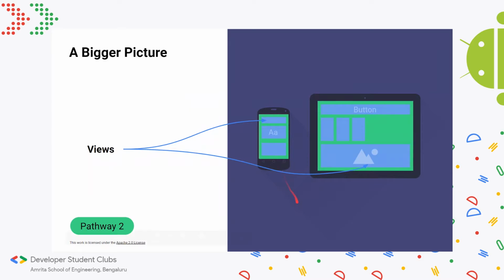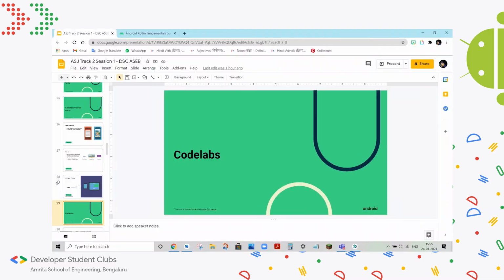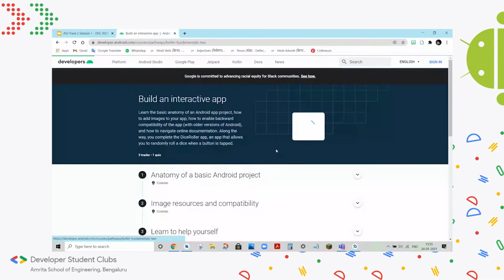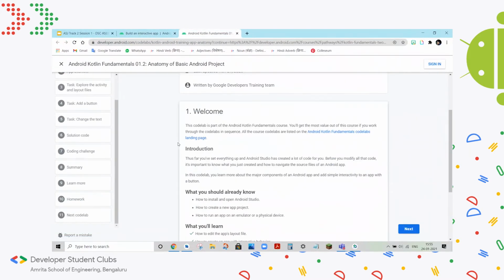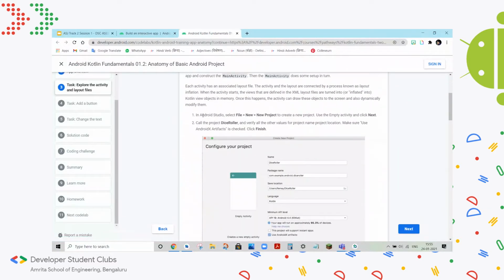This is a bigger picture, you can say. So here again, this is highlighting the different views on different devices. They're all the same principle across any device. It's just the UI components that any user interacts with. So this is the code lab for pathway 2. Again, there are a couple of stages here, and there are certain tasks.